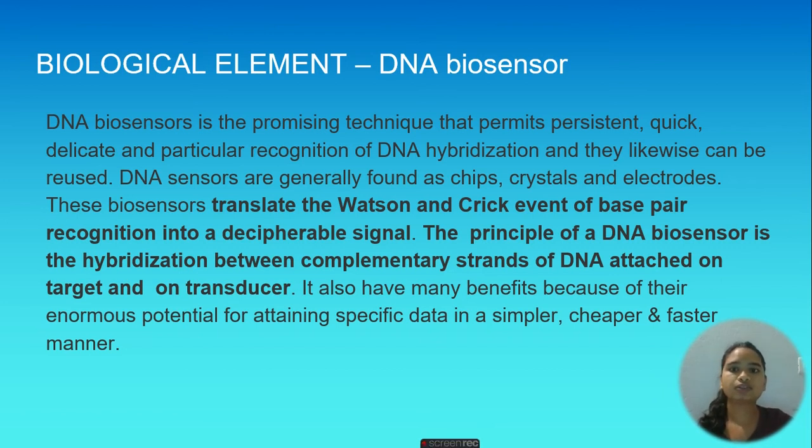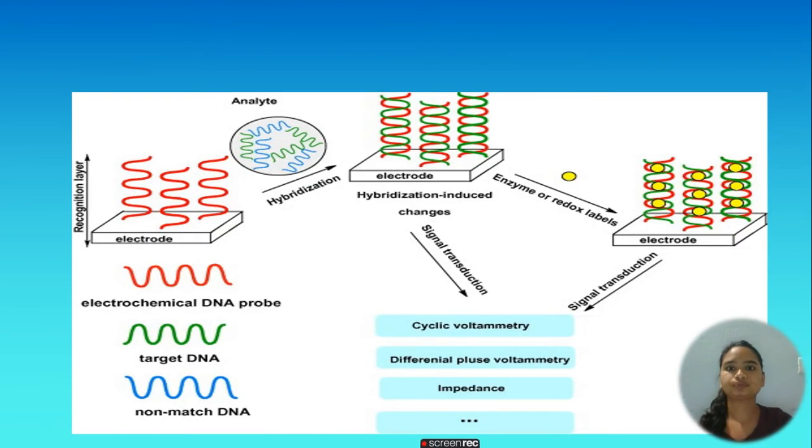DNA biosensors are a promising technique that permits persistent, quick, delicate, and particular recognition of DNA hybridization, and they can likewise be reused. DNA biosensors are generally found as chips, crystals, and electrodes. Now, these biosensors translate the Watson and Crick event of base pair recognition into a decipherable signal. The principle of a DNA biosensor is the hybridization between complementary strands of DNA attached on target and on transducer.